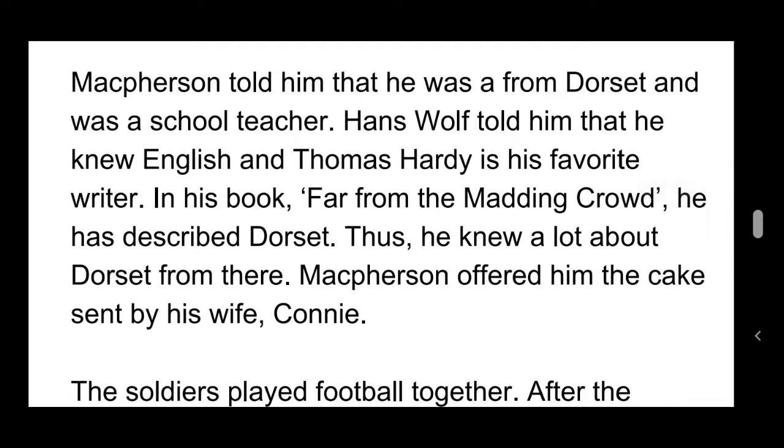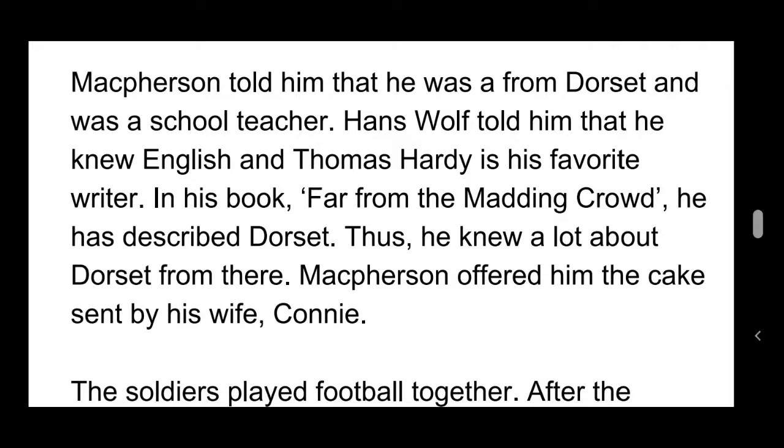Macpherson told him that he was from Dorset and was a school teacher. Hans Wolf told him that he knew English and that Thomas Hardy was his favorite writer.